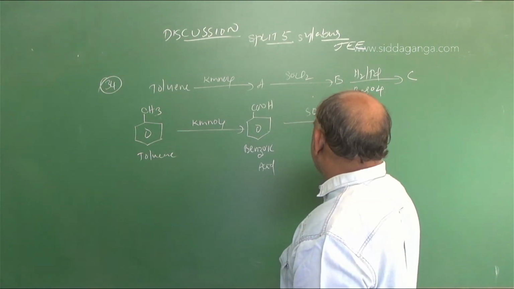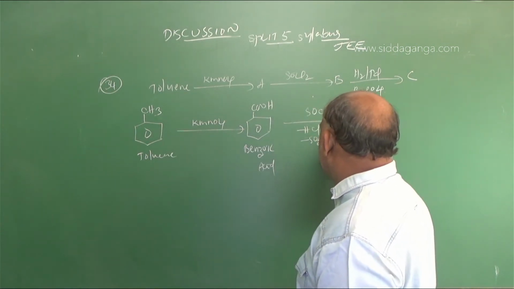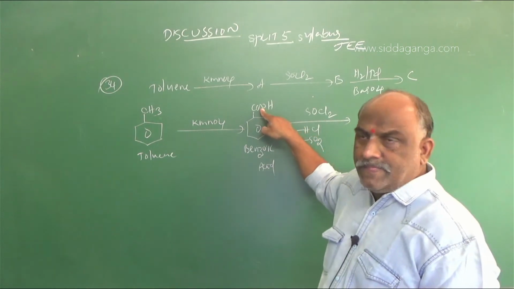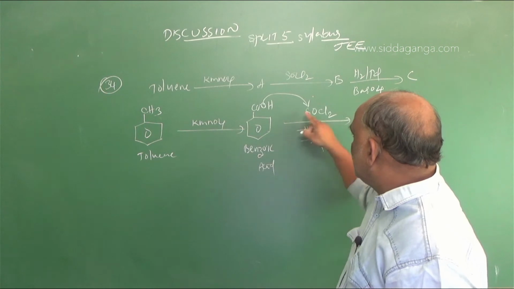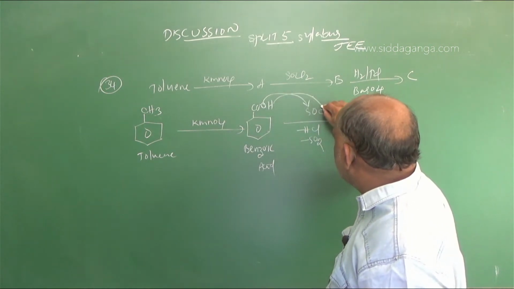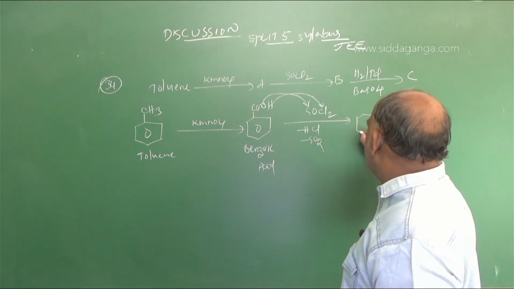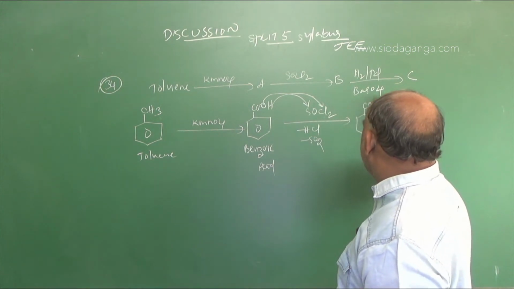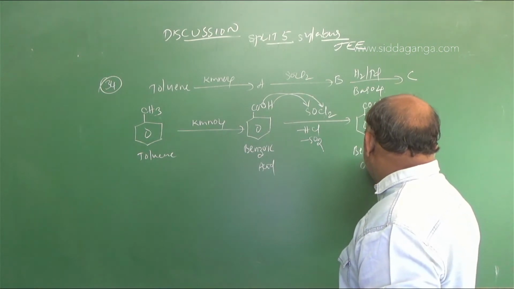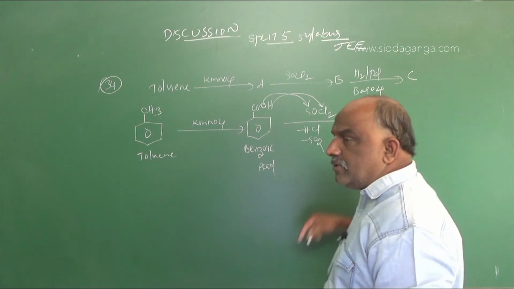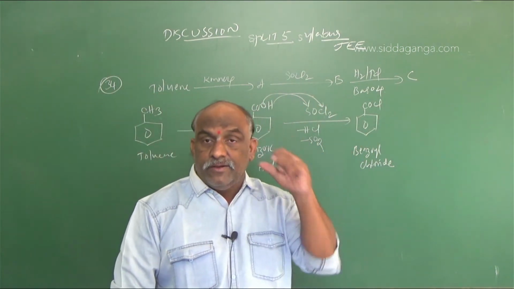Benzoic acid is treated with SOCl2. From this we eliminate HCl and SO2. The oxygen combines with S to give SO2, and the hydrogen combines with chlorine to give HCl. What remains is the benzene ring containing COCl. This is called benzoyl chloride, a benzene ring with a COCl functional group.